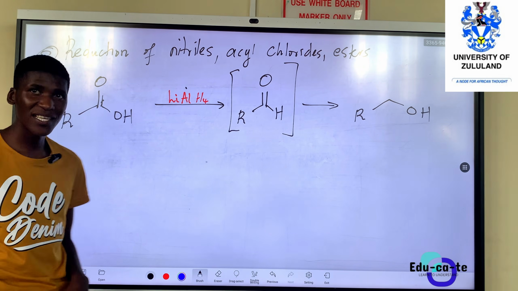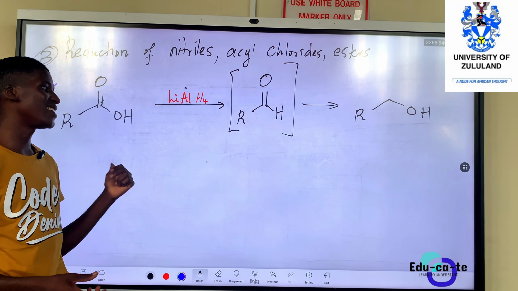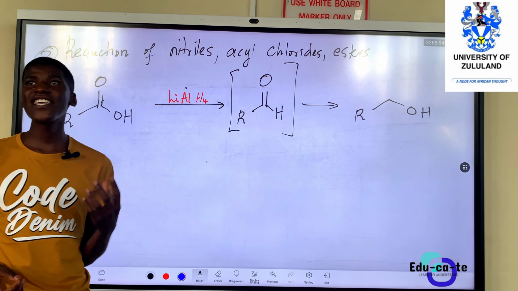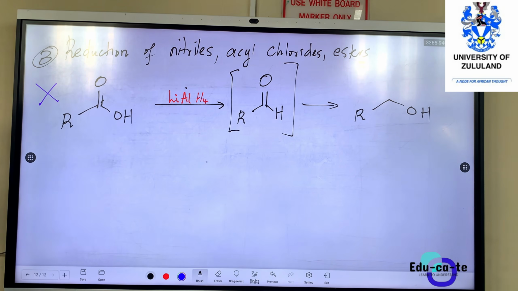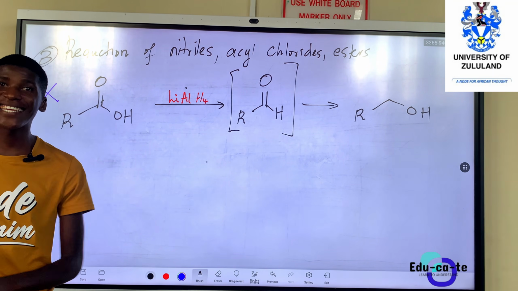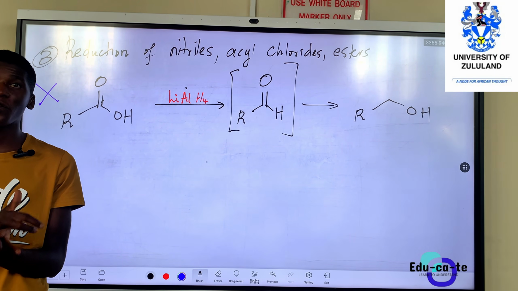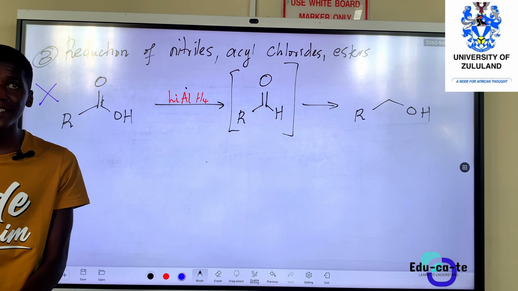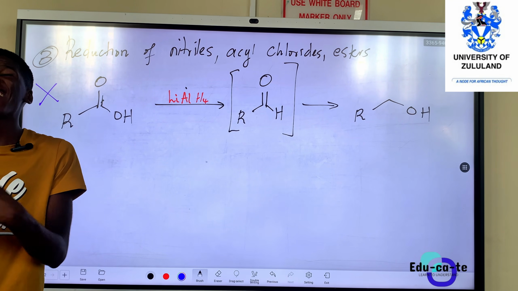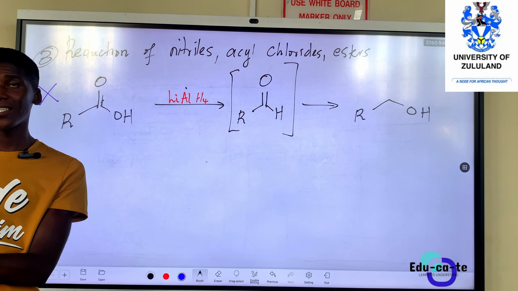from carboxylic acid. So it means instead of synthesizing aldehydes from carboxylic acid, what can we try? We can try using carboxylic acid derivatives. More like children of carboxylic acids. There are many compounds that come from carboxylic acids. We've got acyl chlorides, we've got esters, we've got nitriles. Esters come from carboxylic acids. You know that from grade 12, that when you react an alcohol and a carboxylic acid, we get a what? An ester. So basically an ester is a carboxylic acid derivative. Basically we got it from carboxylic acid.